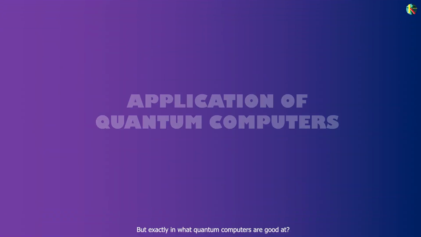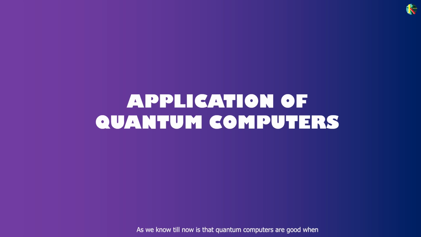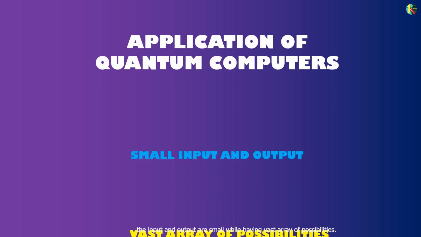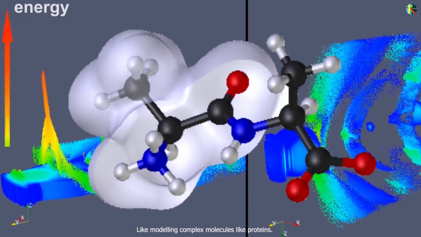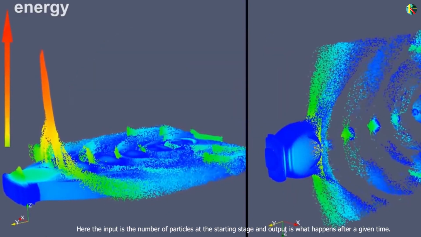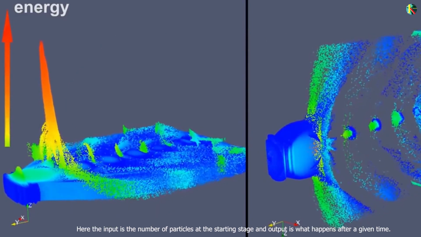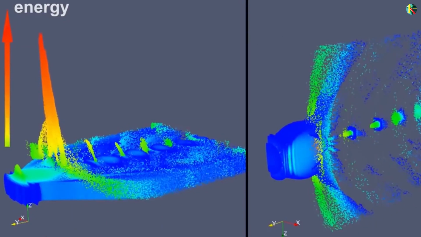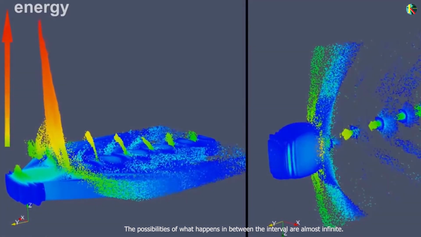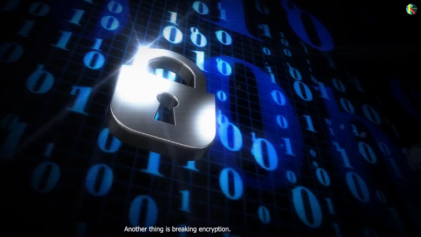But exactly what quantum computers are good at, as we know till now, is when the input and output are small while having a vast array of possibilities, like modeling complex molecules like proteins. Here the input is the number of particles at the starting stage and the output is what happens after a given time. The possibilities of what happens in between the interval are almost infinite. Another thing is breaking encryption.